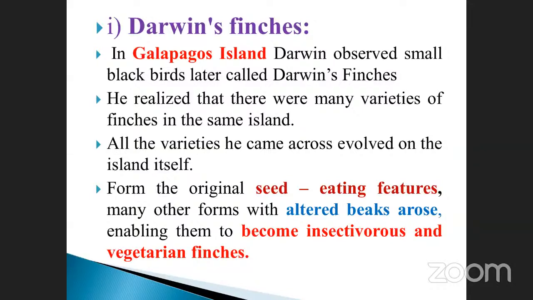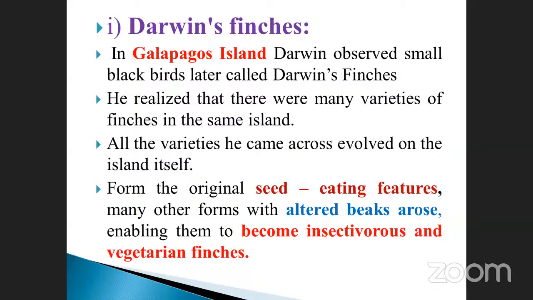From the original seed-eating features, many other forms with altered beaks arose. That is very, very important. I already told you: seed-eating birds have a special type of beak. At the same time, if it is an insectivorous bird, it also has a different type of beak.